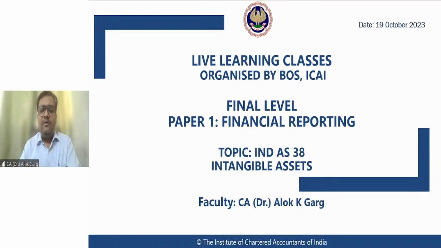Now, if I talk about the standard's name and number, it is Ind AS 38 in the Indian Accounting Standards as far as intangible assets are concerned. Globally in IFRS, it is IAS 38. In India, it is Accounting Standard 26, right? If I compare Accounting Standard 26 with Ind AS 38, no major differences are there. There are one or two major differences, but not a lot, right?